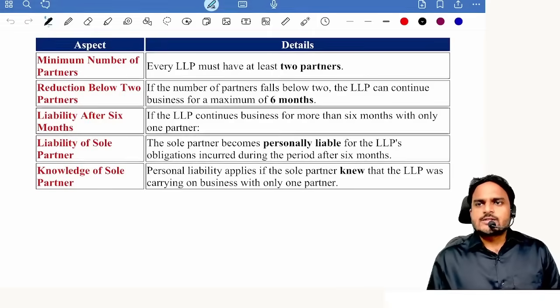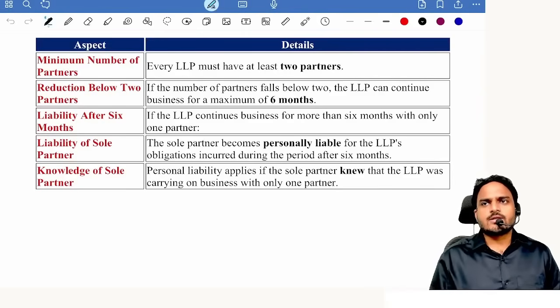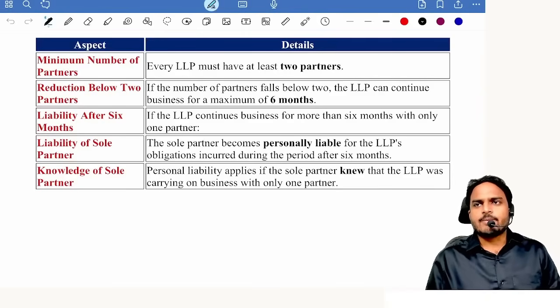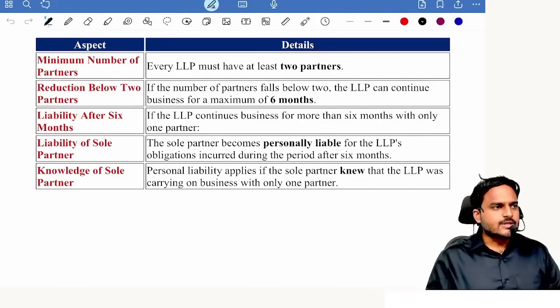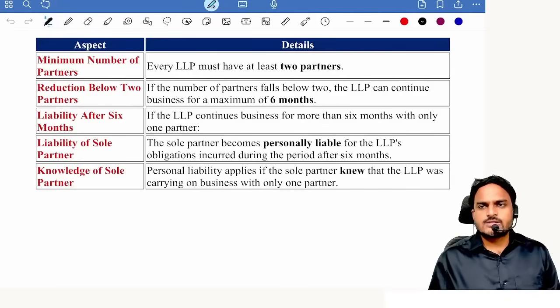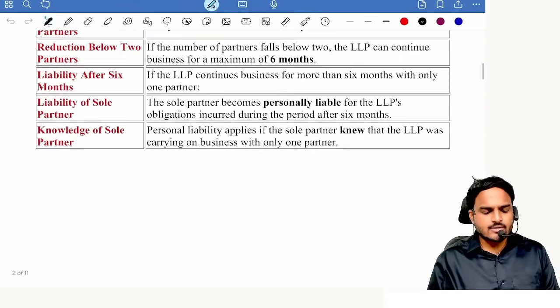One association is planning to start a charitable institution. They want to incorporate the charitable institution as an LLP. Is LLP allowed or not allowed? LLP is allowed only for business operations. Business. Next one.